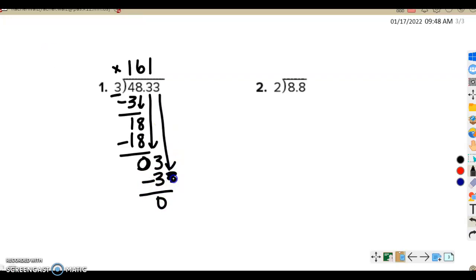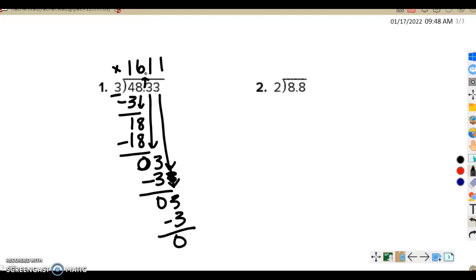Oops, I'm going to bring it down in the right spot. Right there, 3 goes into 3, 1 time, 1 times 3 is 3, subtract, and we get 0 left over. So we're left with nothing, so we can just finish our division there, and then all we have to do, our last step, take our decimal and just bring it directly into our answer. So instead of 1,611, we have 16.11, or 16 and 11 hundredths.